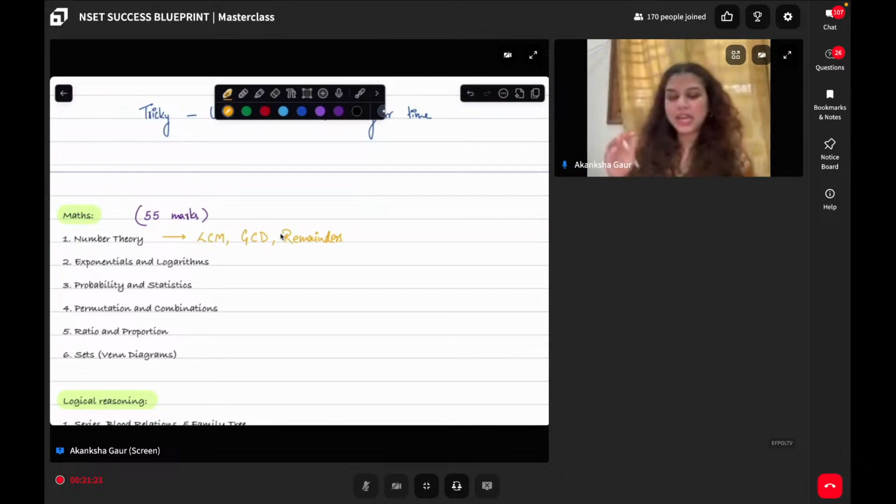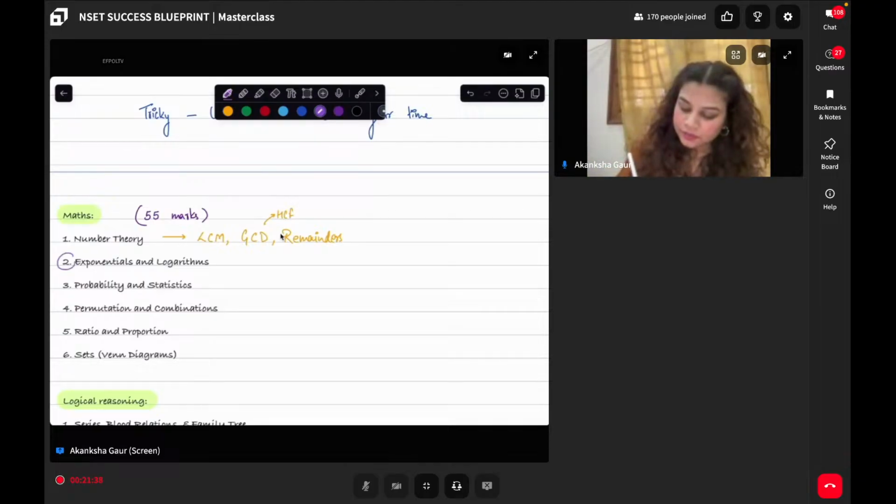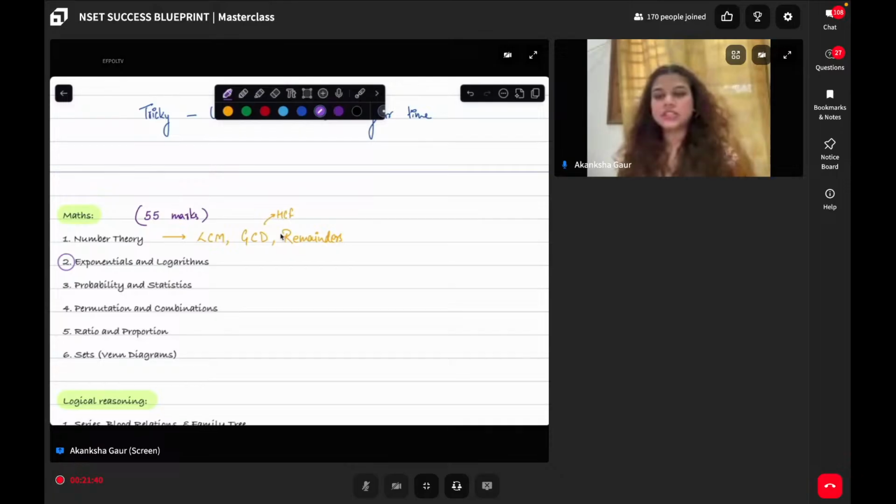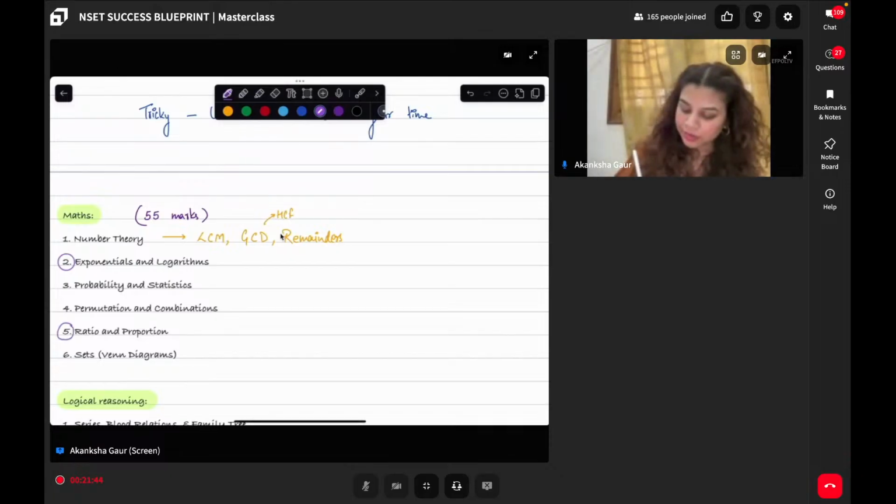I believe everybody knows how to calculate basic GCD, basic remainder, greatest common divisor. You can also say highest common factor, HCF. Then look at this, exponents and log. Similarly, ratio and proportions.